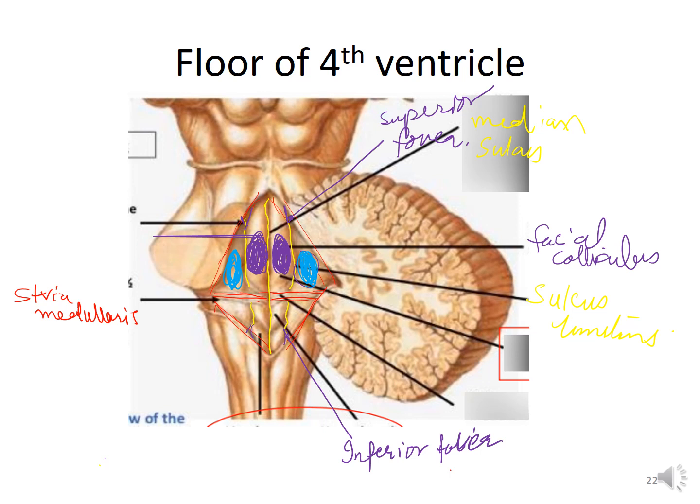The upper part of the sulcus limitans is marked by a depression, as I have told you, known as the superior fovea, which lies just lateral to the facial colliculus.